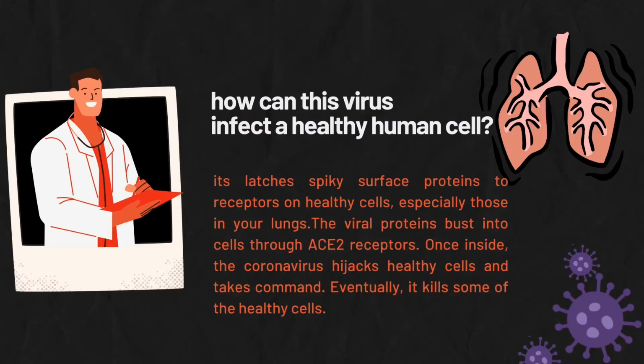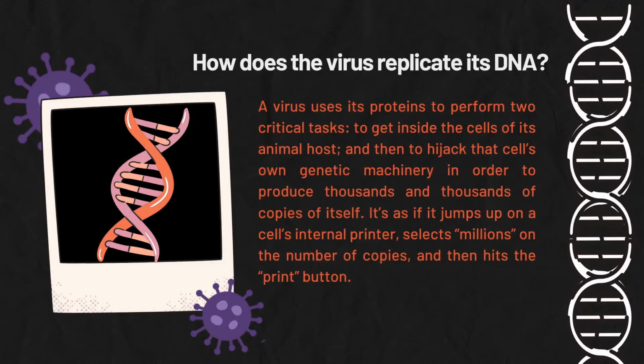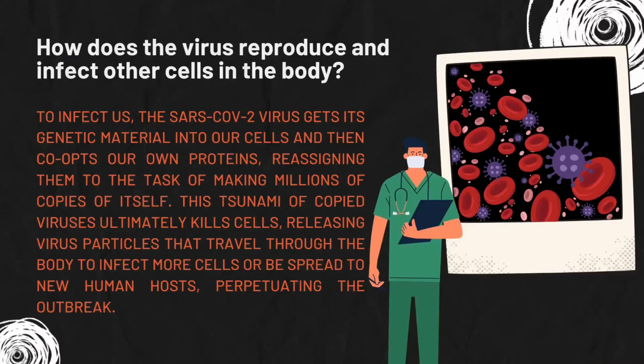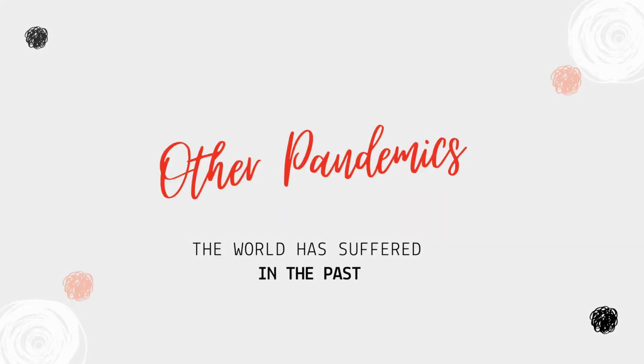How can COVID-19 infect a healthy human cell? It latches its spiky surface proteins to receptors on healthy cells. Once inside, the coronavirus hijacks healthy cells and takes command. COVID-19 uses its proteins to perform two critical tasks: to get inside the cells of its animal host and then hijack that cell's own genetic machinery. To infect us, the SARS-CoV-2 virus gets its genetic material into our cells and then co-opts our own proteins, reassigning them to the task of making millions of copies of itself.